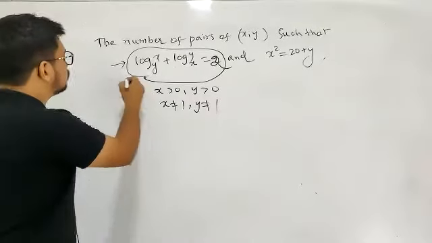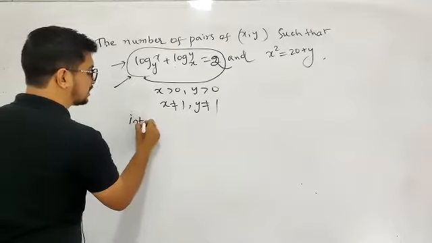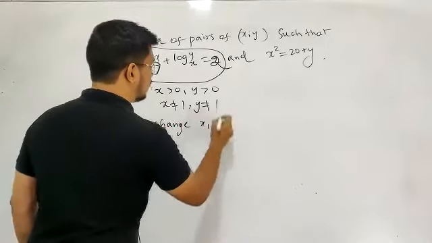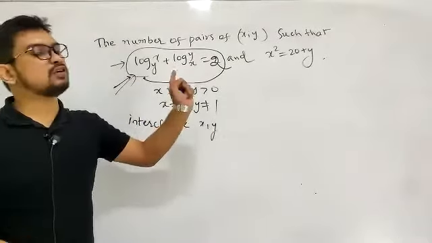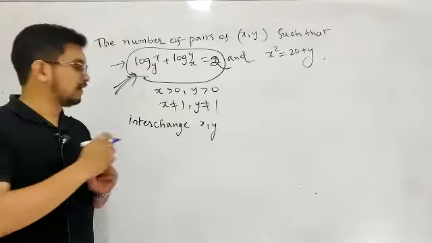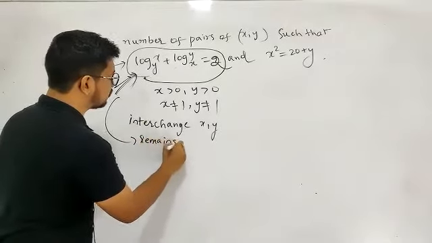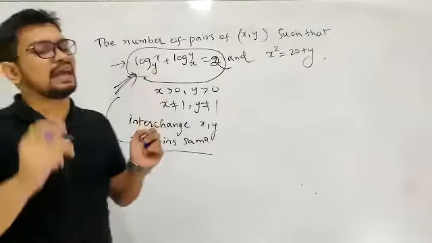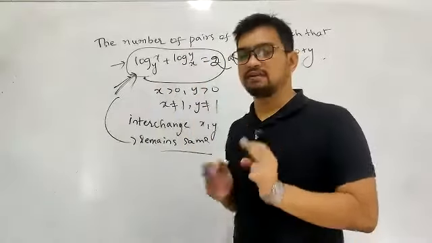Now, if I see this equation and interchange x comma y, the equation doesn't change. If I interchange x comma y, this remains the same, this remains the same. As this remains the same, I can understand that writing y in place of x and x in place of y will not have any impact on this equation.